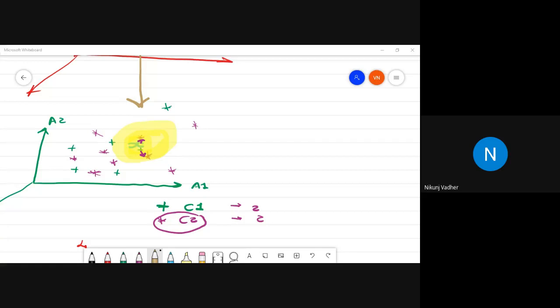Where will KNN be applicable? We have tested it in the lab. We have used it in the lab.